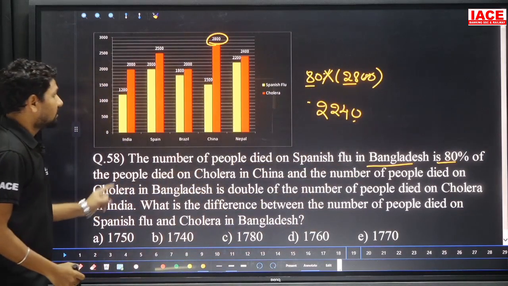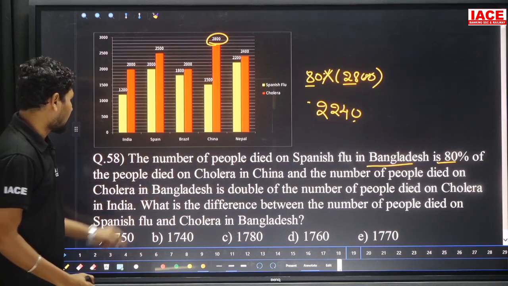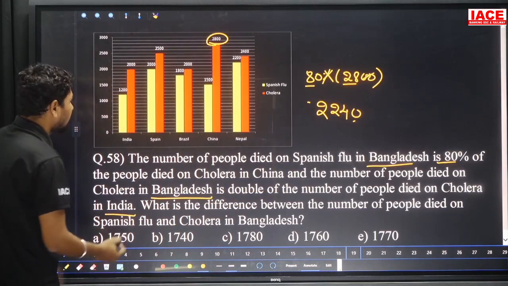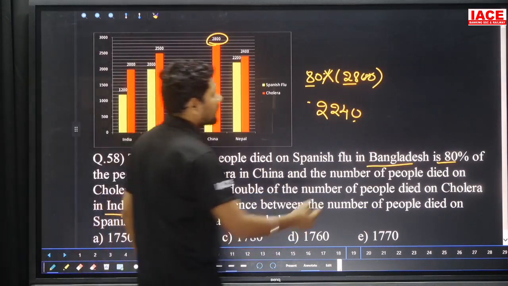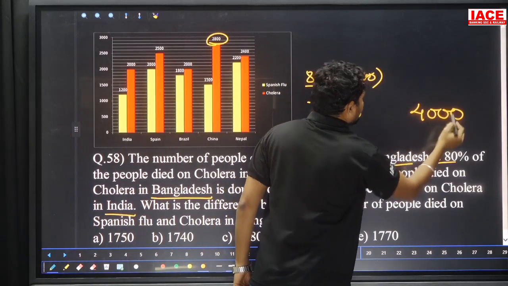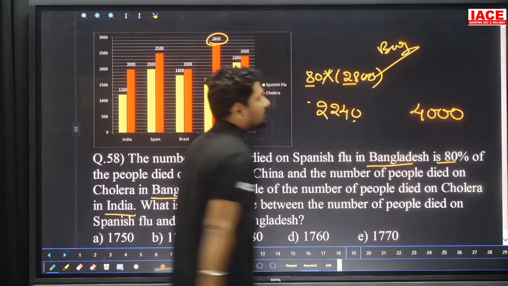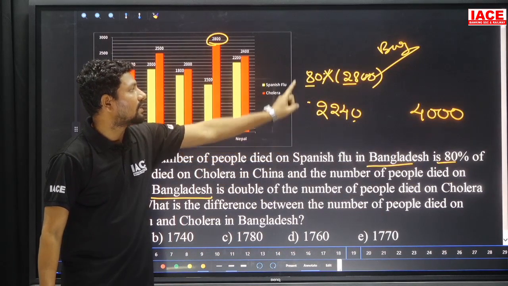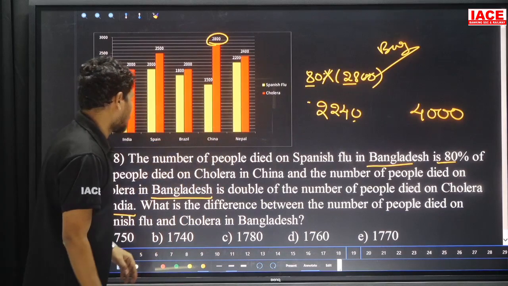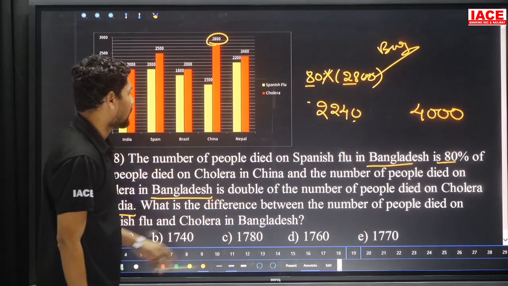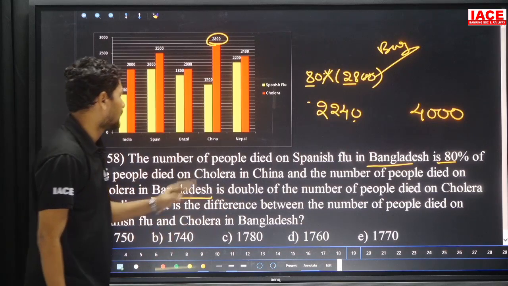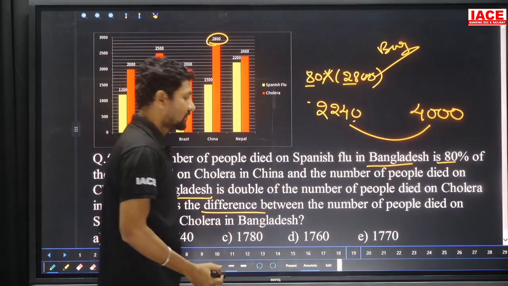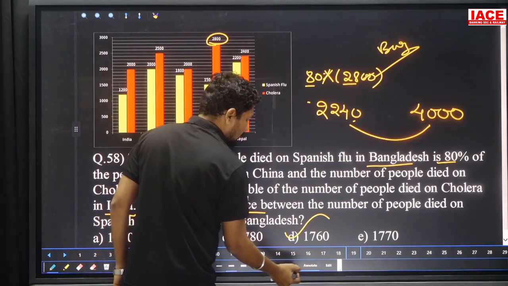And next, this is for Spanish flu. Coming to cholera, for Bangladesh it is asking double the number of people died of cholera in India. India's cholera value is 2000. 2000 doubled is 4000. This data belongs to Bangladesh. Bangladesh Spanish flu is 2240 members died, and cholera-wise 4000 members died. The final question is: what is the difference between the number of people died of Spanish flu and cholera in Bangladesh? They are asking for the difference, not the sum. 2240 to 4000 difference is 1760. 1760 is option D here.